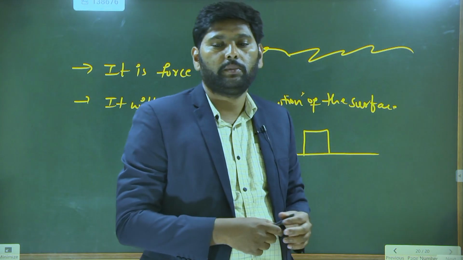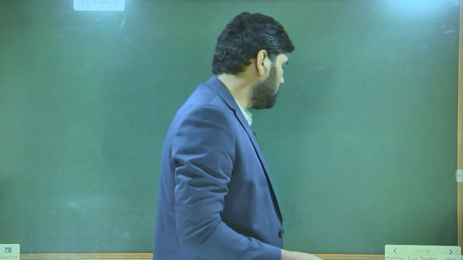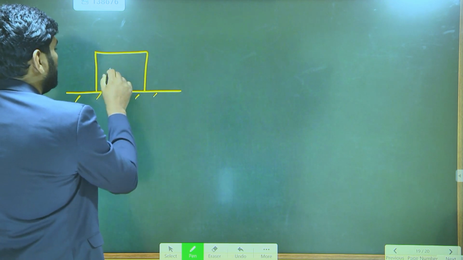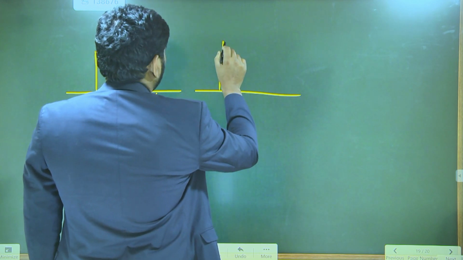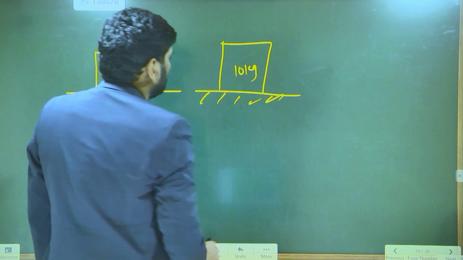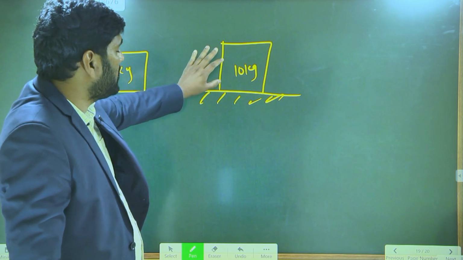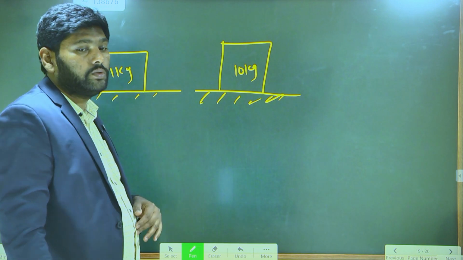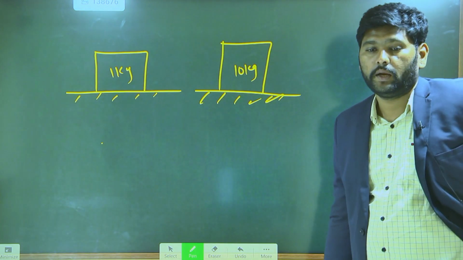But this friction depends upon something, look here, I'll give you one point. This is a rough surface. On the rough surface, we place a 1 kg mass, and on the same surface, another time, I place a 10 kg mass. Among the two, where do you observe difficulty to slide the object? The 10 kg.